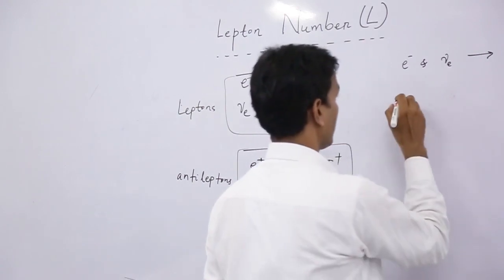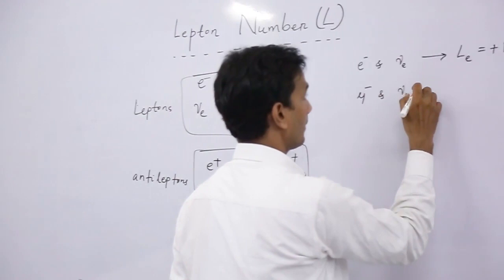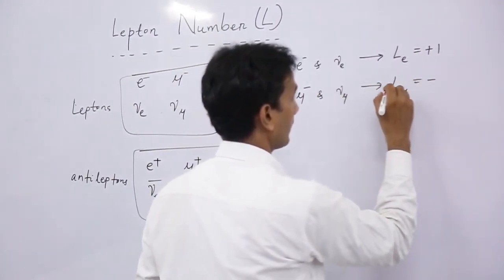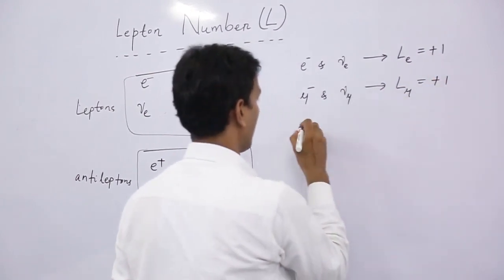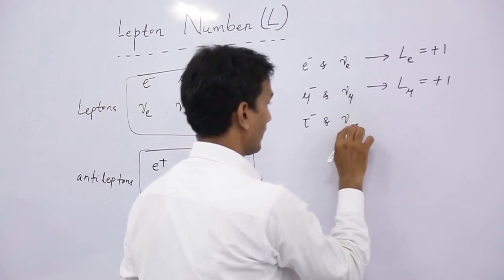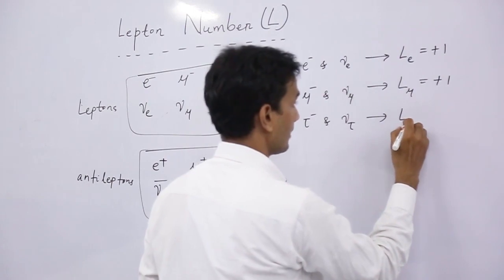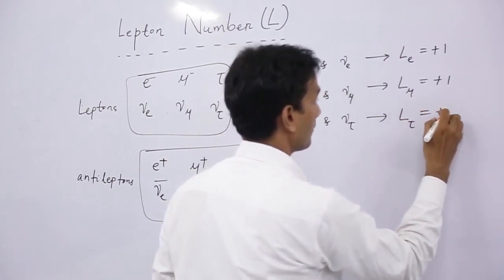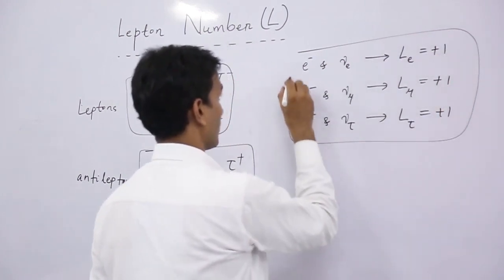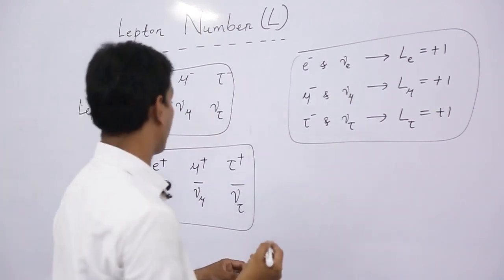Then for muon and its neutrino particle, the lepton number is L mu, and it is also 1. And for tau and its neutrino particle, the lepton number is symbolized as L tau, that is also plus 1. So this is for leptons. And for antileptons, this will be negative.